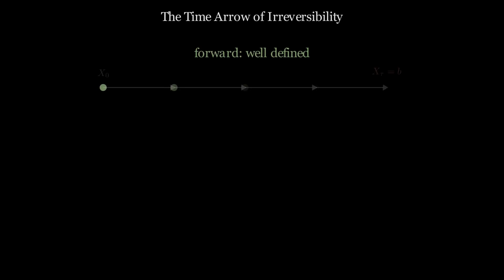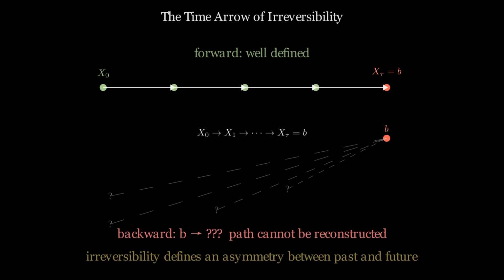Running the process forward, you can track how the state evolves toward absorption. Running backward from the absorbed state, you cannot determine which path was taken. The absorbed state is the same regardless of the path. This asymmetry between forward and backward is what defines the arrow of time in irreversible systems. The past before absorption is structurally inaccessible from the present. Irreversibility is the formal expression of that inaccessibility.